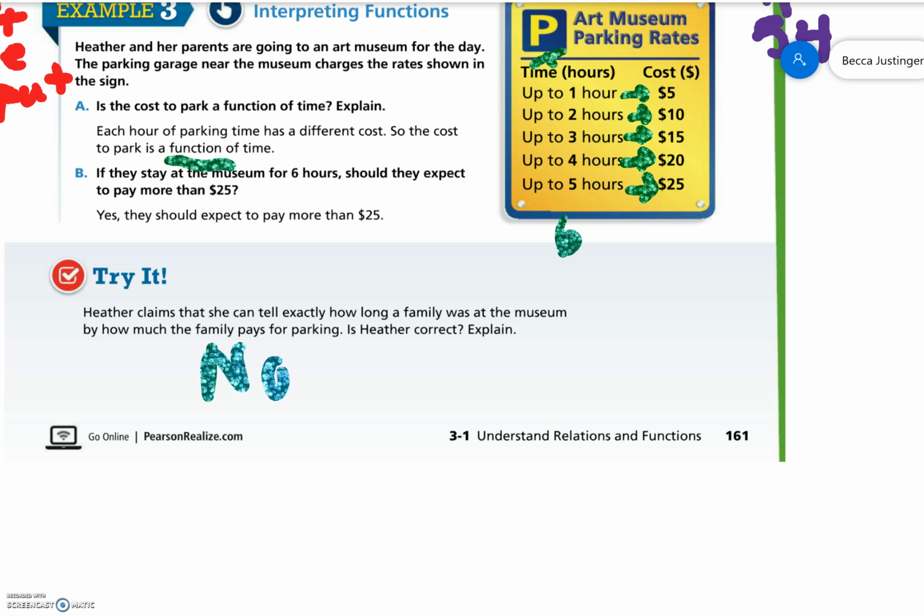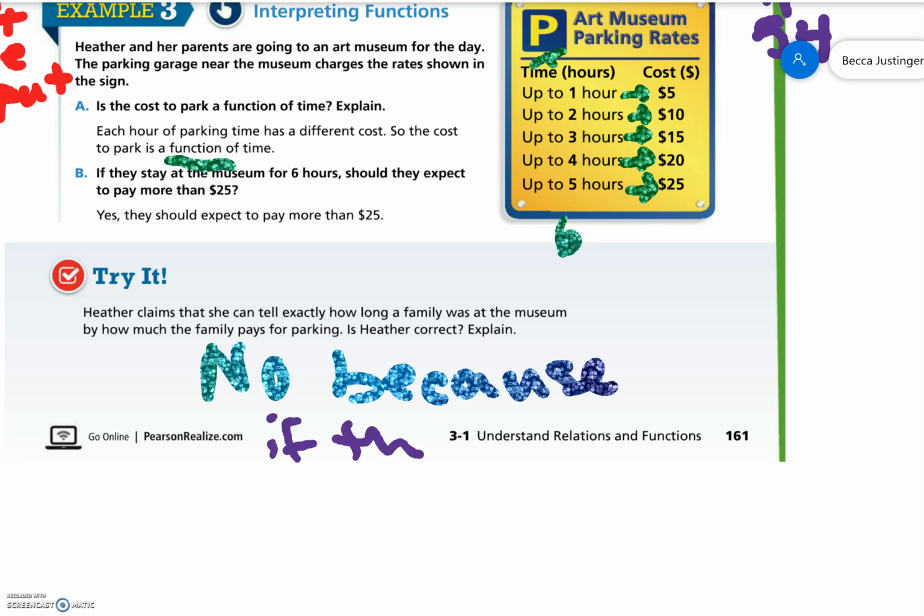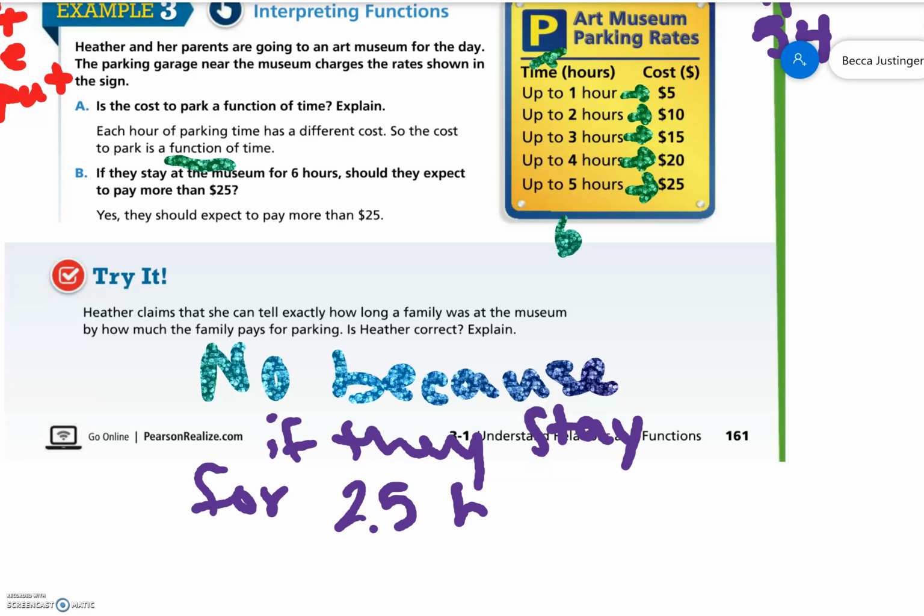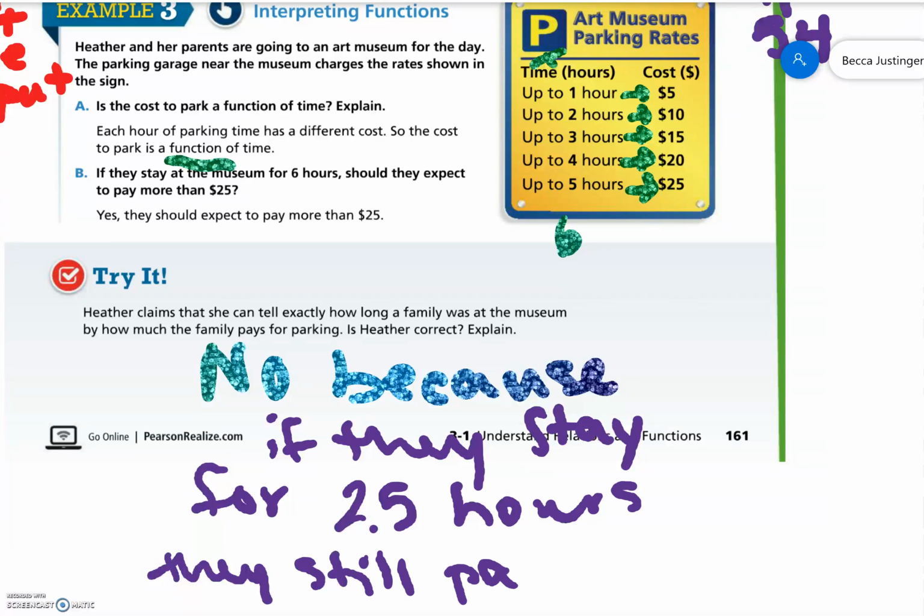Okay, hopefully you said no, because if they stay for 2.5 hours, they still pay for 3 hours. Because you pay up to 3 hours. It'd be past the 2 hours, up to 3 hours, they'd have to pay $15.